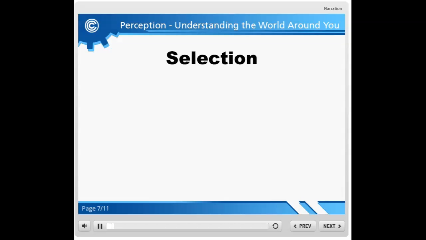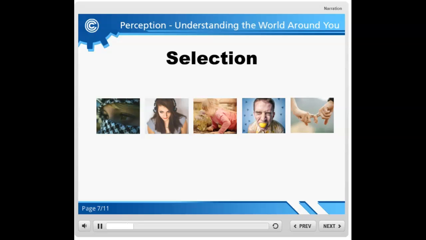Selection is the first stage when creating a perception. Using one or more of our senses, we focus on stimuli. We select what we want to interpret first.